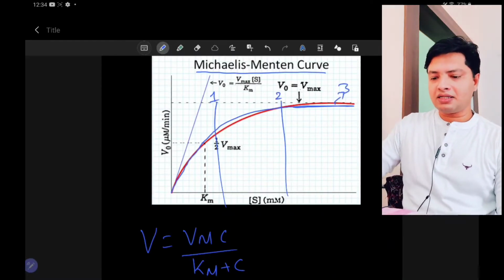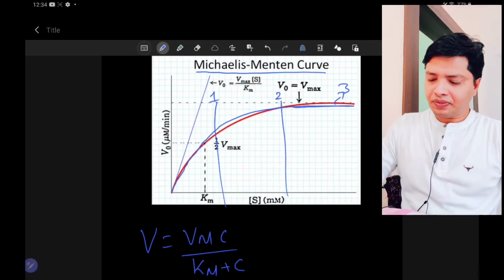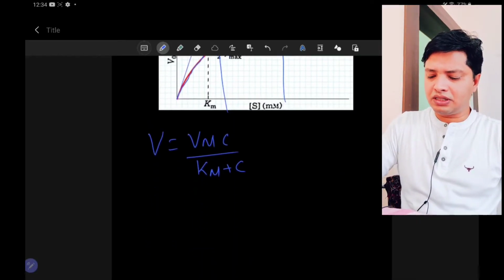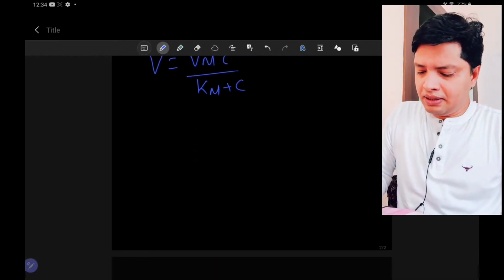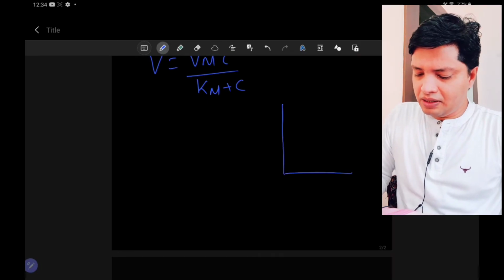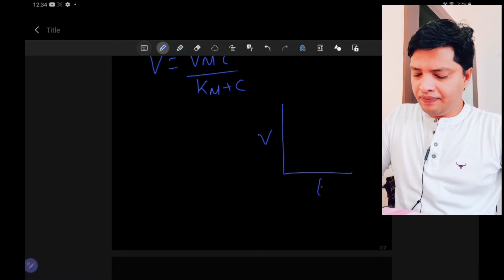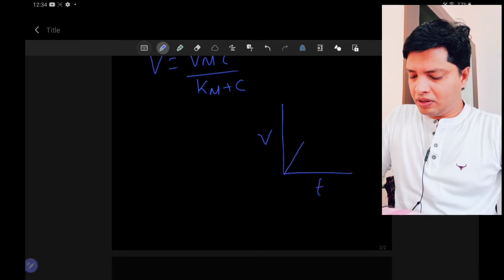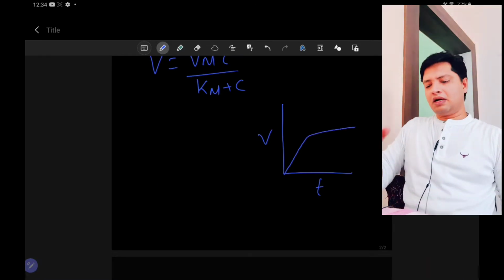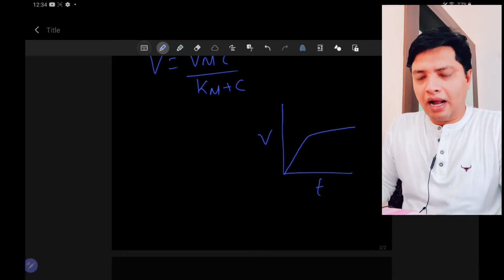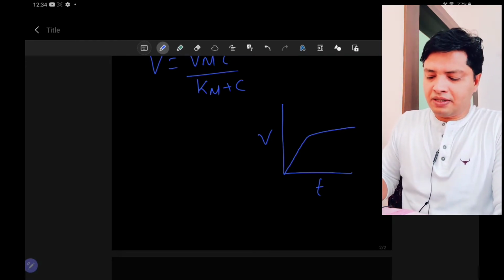I will try to draw this graph here, with velocity on the axis, so it will be like this. It has three parts.